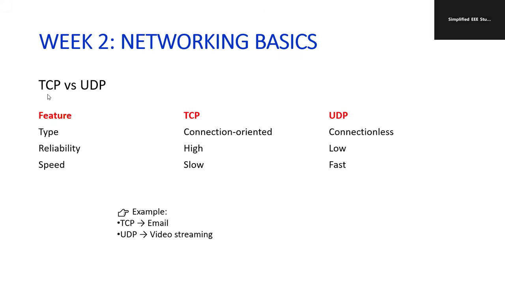So let's compare TCP and UDP. TCP is connection oriented, whereas UDP is connectionless. Regarding reliability, TCP is highly reliable, whereas UDP is less reliable. Regarding speed, TCP is slow, whereas UDP is fast. For example, TCP is mainly used for email communication, whereas UDP is used for video streaming. So that is the difference between TCP and UDP.